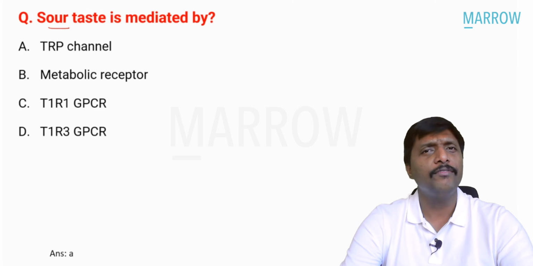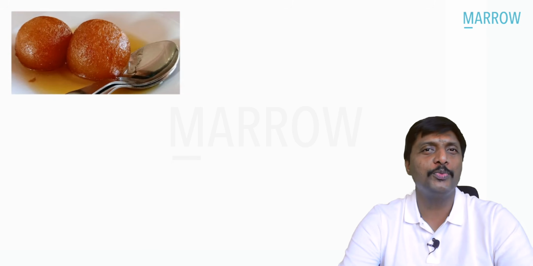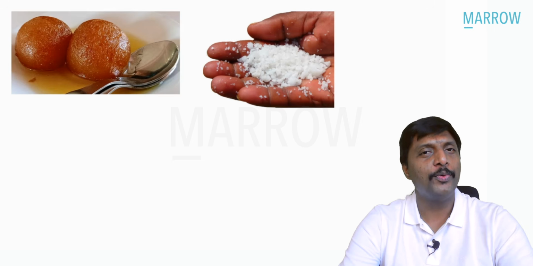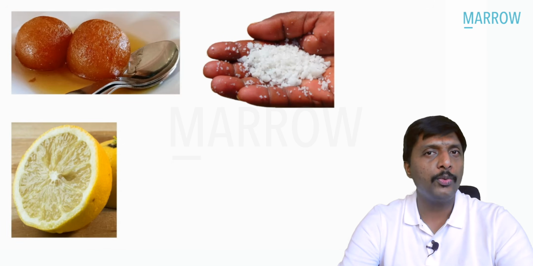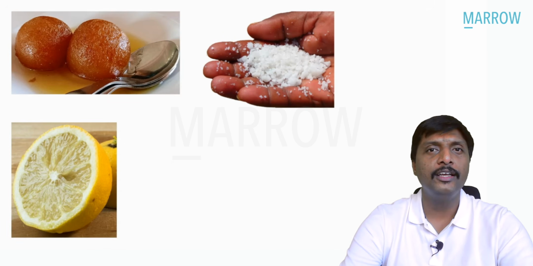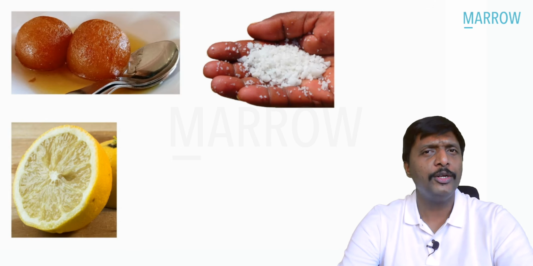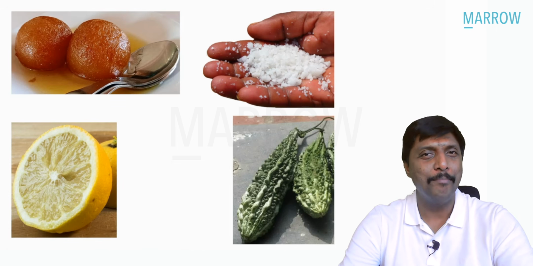So any good thing, we should always start with the sweet. The next important one is the salt sensation. The third one is actually the one in question, sour sensation. Fourth, many actually don't like. What is that? Bitter. And finally, the recently discovered one, the taste of a tomato, umami taste sensation. The fifth one is umami taste sensation.